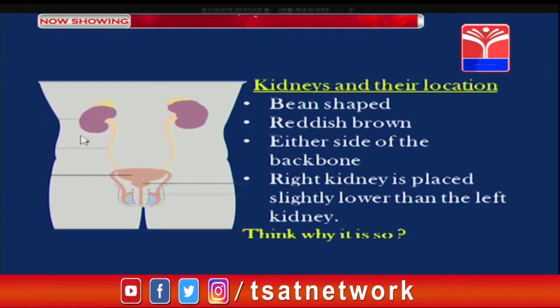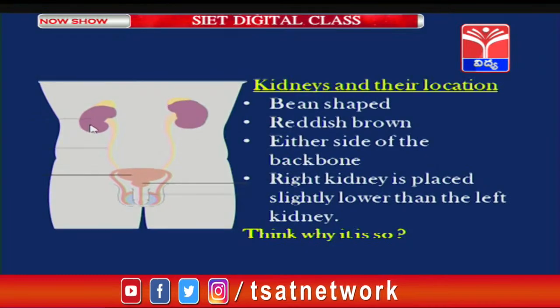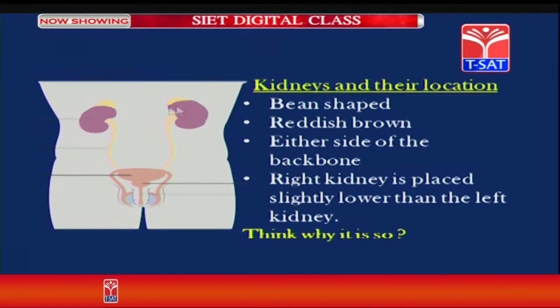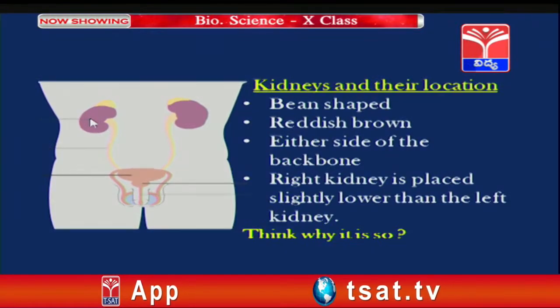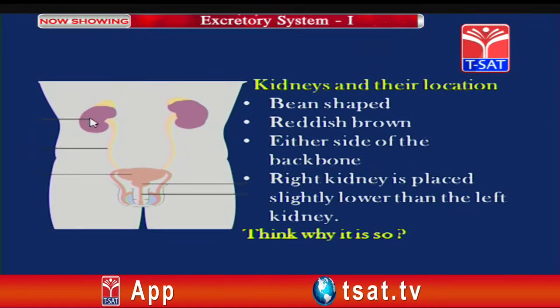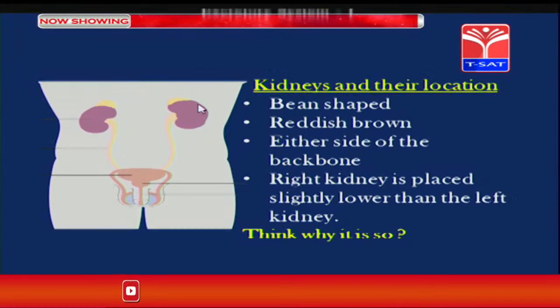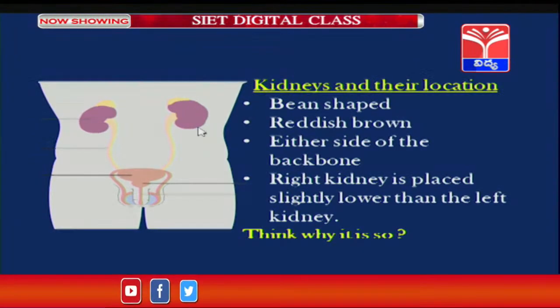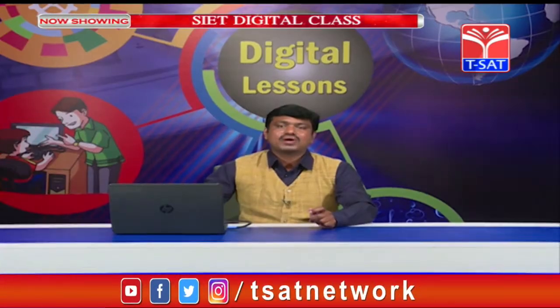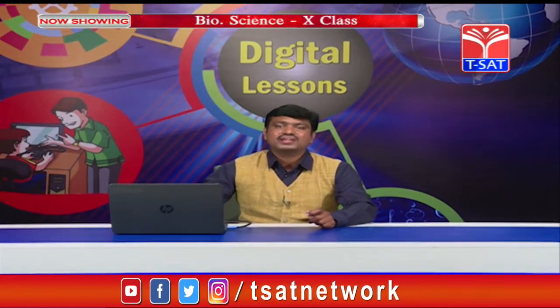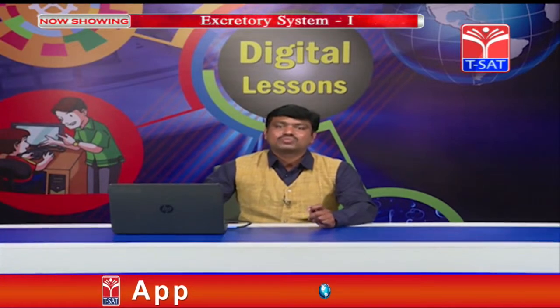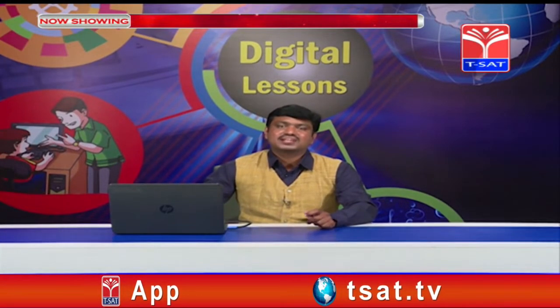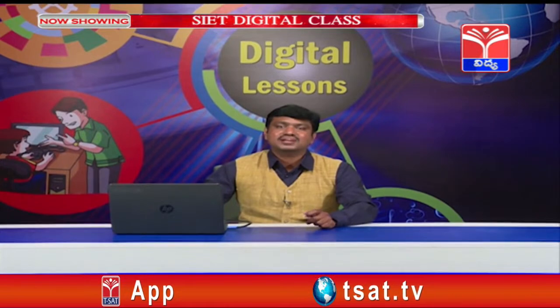The right kidney is slightly lower than the left kidney, and moreover the right kidney is slightly smaller in size than the left kidney. Students, think why it is so. Why is our right kidney slightly lower than the left kidney, and why is it slightly smaller in size?